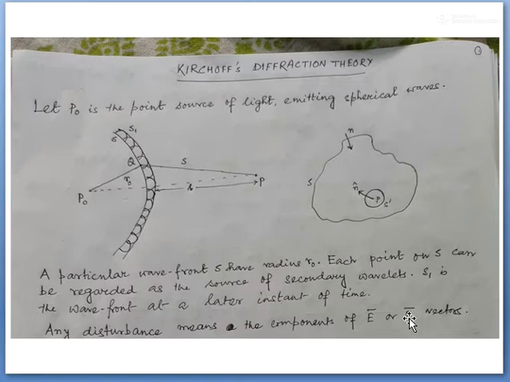I have already discussed this. Now just look at this picture. This is the contour integration: I can integrate some vector field or scalar field over this surface S, or over some S prime surface.